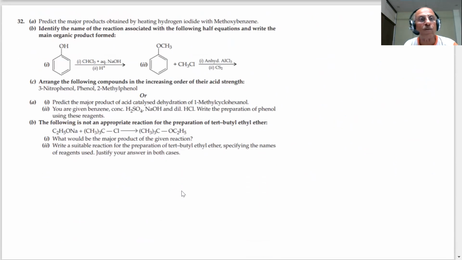Coming next, student, predict the major products obtained by heating hydrogen iodide with methoxybenzene. It's an important question, student. Question 32A. These are the reactions of ethers now. You have studied this in the chapter of ethers, student.